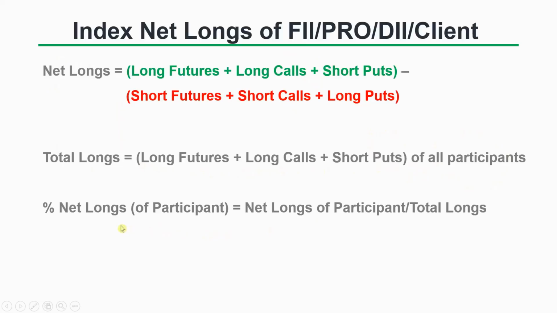And then we calculate the percentage net long of that particular participant by dividing the net longs of the participant by total longs. That will give you percentage net longs, and this data we are going to plot as a chart.